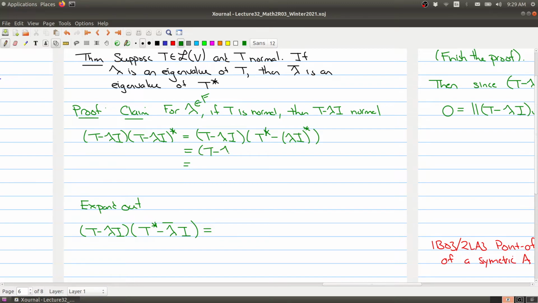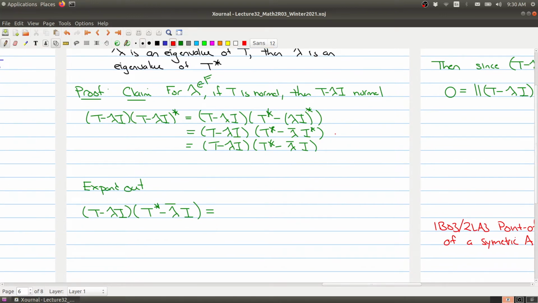Now continuing on with the properties, I'm not touching the first operator. This still stays the adjoint of T, and this becomes the conjugate of the eigenvalue, and this becomes I star, the adjoint of the identity operator. But remember, the adjoint of the identity operator is just the identity again. So we could rewrite this as T minus lambda I times the adjoint of T minus the conjugate of lambda times I, since I is equal to I star.